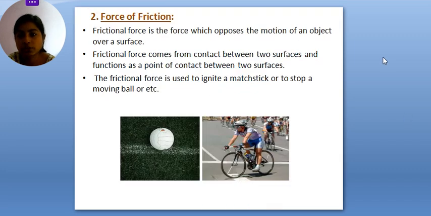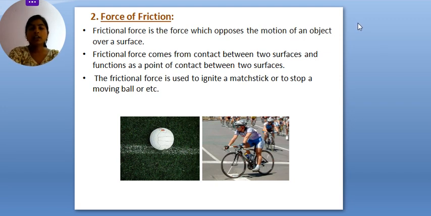Now what is friction force? Force of friction. As I gave the example earlier, rubbing hands. If I rub my hands, which kind of force am I applying here? So here the force is friction force. This is the friction force, right? Friction force is the opposing force.